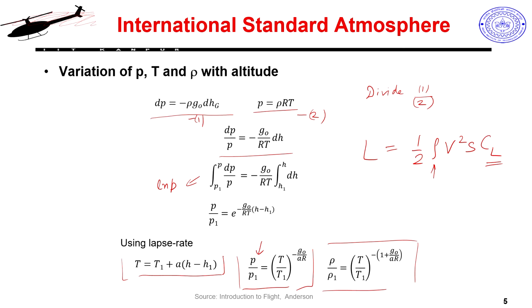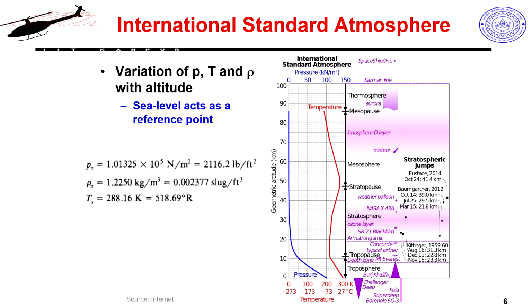I have to keep in mind that when I am looking at my compressibility effect, if my speed of sound changes, which means my aircraft's Mach number will change, and it is not my speed, it is my Mach number which determines my behavior. That is something which I have to be aware of, especially when I am trying to make a UAV which will fly at very high altitudes and so on. So, these are the three key things.